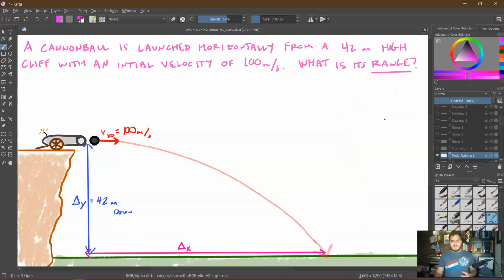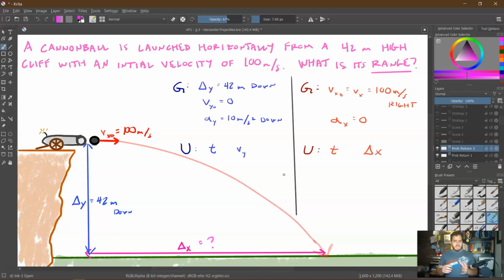So now, looking back at this problem we were looking at a minute ago, let's start to really identify all the givens and unknowns we've already talked about, specifically keeping them separate into a vertical column and a horizontal column. Okay, well, what are we looking for? We want delta x. And if you look at your kinematic equations, I can't use any of the kinematic equations I know without time, because the acceleration is 0. How can I get this time? Remember, the time is going to be the same in both.